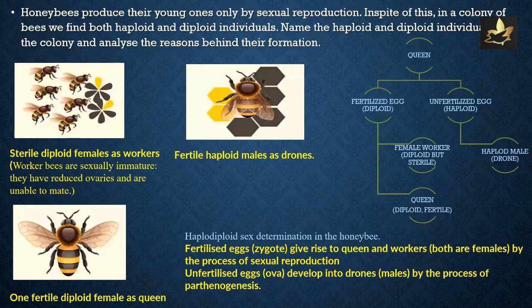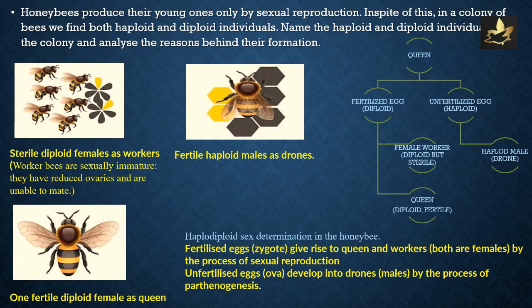Honeybees, they produce their young ones only by sexual reproduction. In spite of this, in a colony of bees, we find both haploid and diploid individuals. What's the reason behind their formation? Honeybees have a wide diversity in their colony.